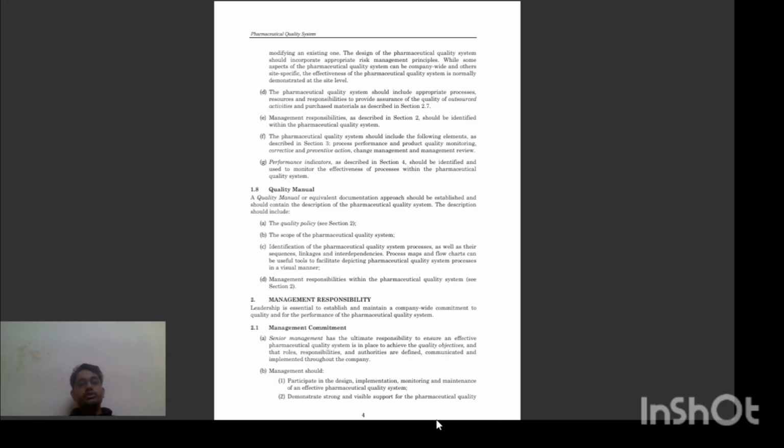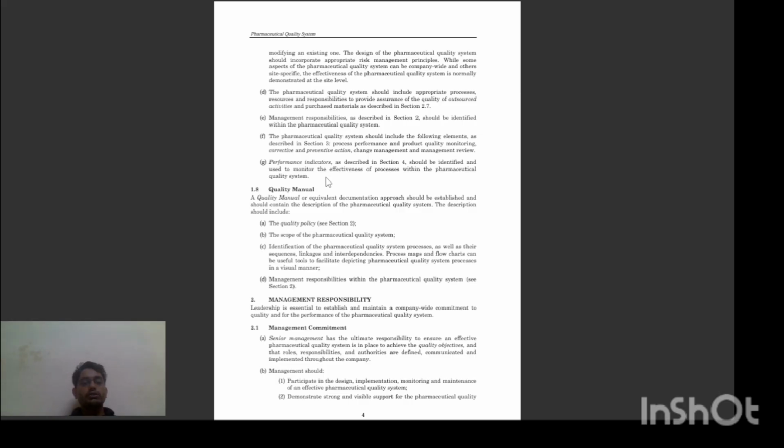The management responsibility is also included in the pharmaceutical quality system. The pharmaceutical quality system should include the following elements: process performance and product quality monitoring, corrective and preventive action, change management and management review. The performance indicators described in section 4 should be identified and used to monitor the effectiveness of the processes within the pharmaceutical quality system.